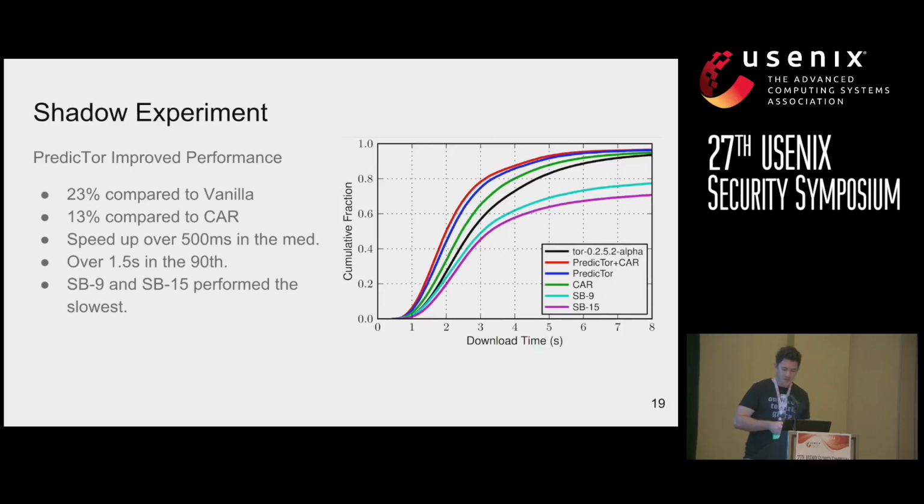The figure on the right shows a CDF of download times from our Shadow experiment for all the tested path selection algorithms. We observed that PredicTor improved performance by 23% compared to Vanilla in the median case, and by 13% compared to CAR in the median case. This resulted in a speed up of over 500 milliseconds in the median case for download times, and by over 1.5 seconds in the 90th percentile. We also note that SB9 and SB15 had the slowest performance, even though their relay selection was tuned heavily towards bandwidth.